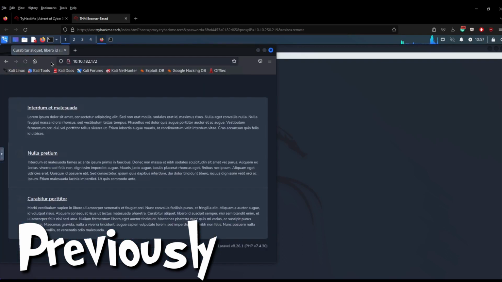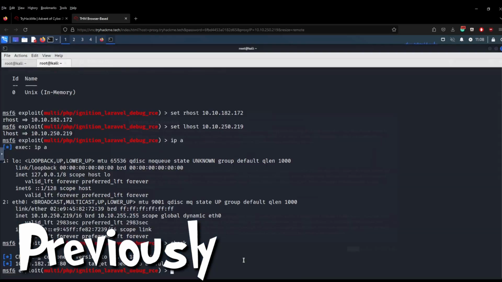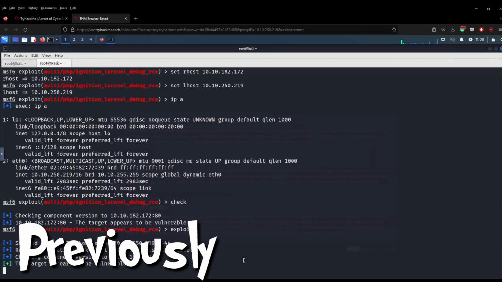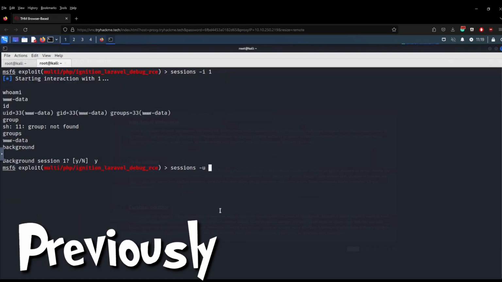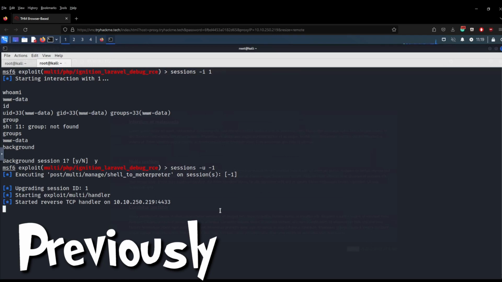http://, pop in the IP address, and we have a generic website. Then we can just do exploit and see what happens. Sessions -u for upgrade, -1 for the last session, and you can see now that it's started a reverse handler and we should get a Meterpreter session back.